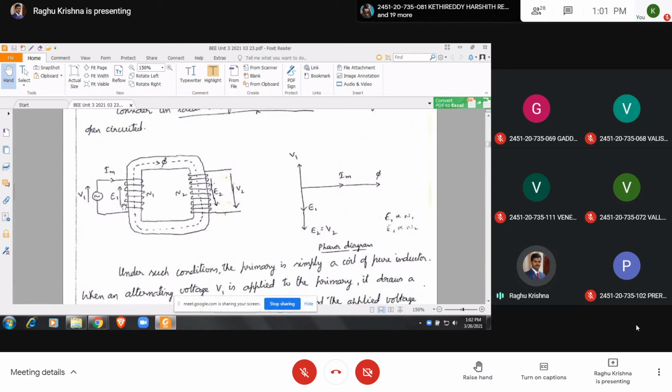See here, let us see the working of this two winding transformer. When a voltage V1 is applied to the primary, the current IM will be flowing through the primary winding. So under no load condition, IM will be flowing. This IM is alternating current. So this alternating current will set up the alternating flux. This alternating flux will flow in this core.